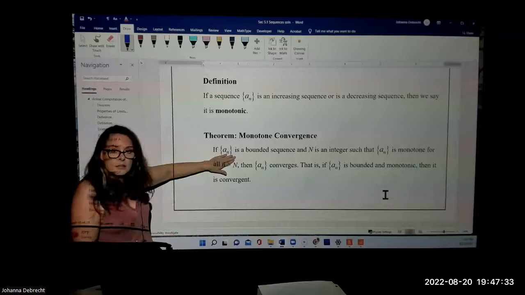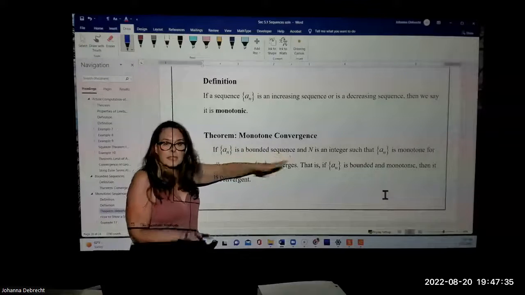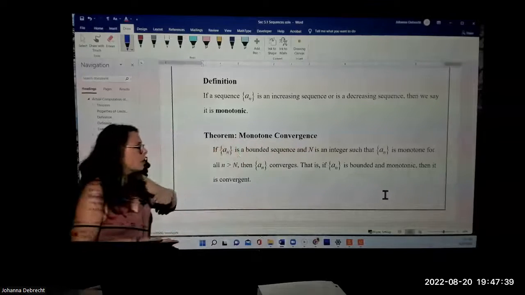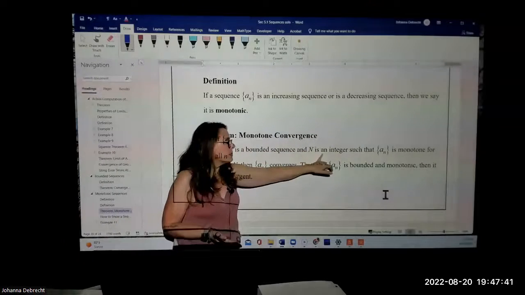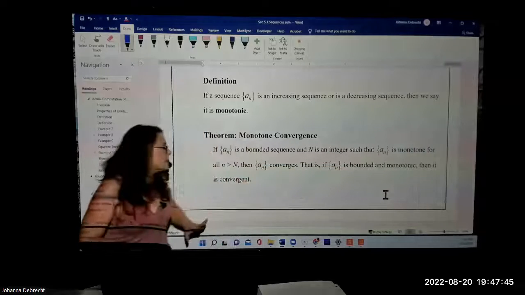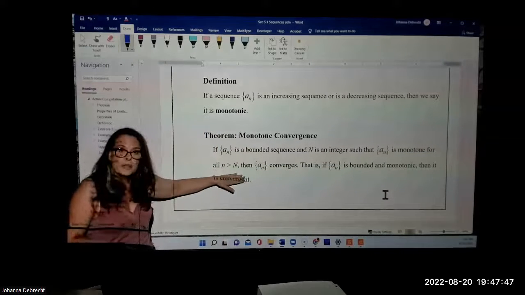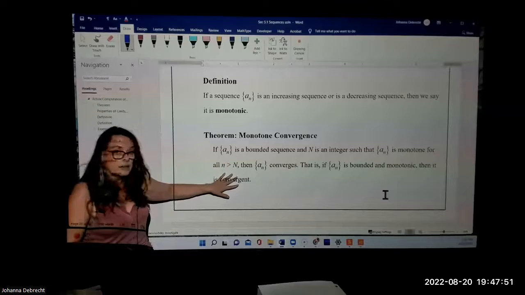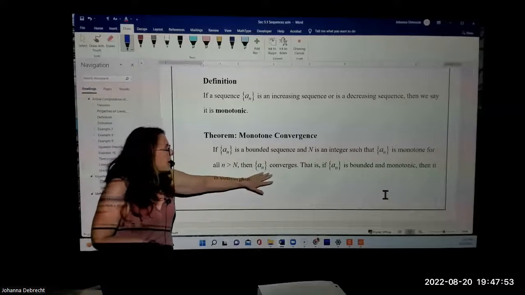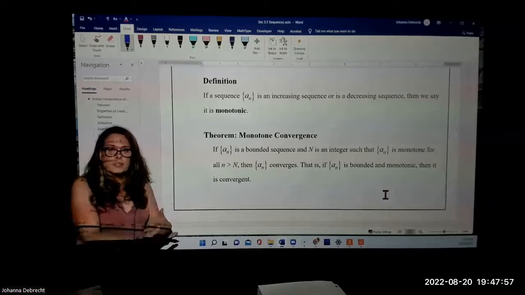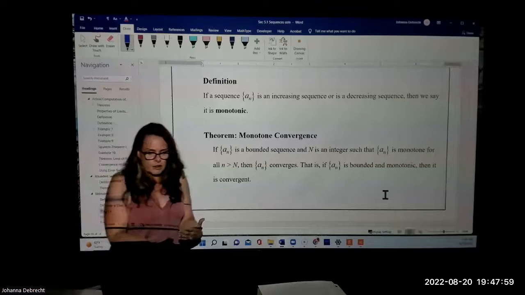So if we take a sequence and it's a bounded sequence, meaning there's some value it never goes above and some value it never goes below, and capital N is some integer such that all of the terms in the sequence are monotone once we get out there, so we're talking about the tail of the sequence, then a sub n has to converge. So bounded plus monotone means it has to converge.